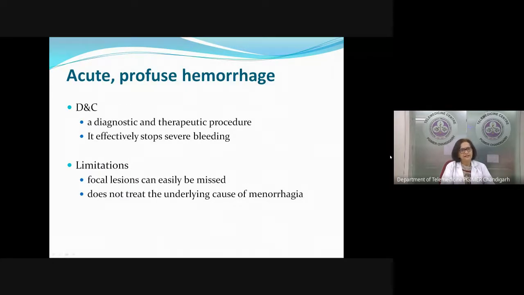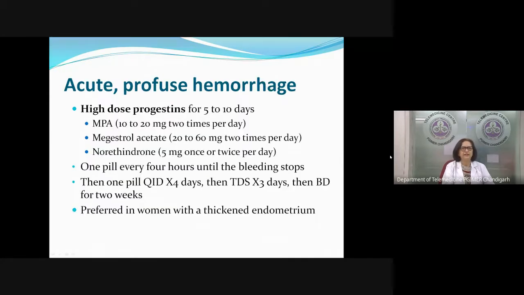Now, if the woman is stable, as I said, the options I have given you, DNC is a very good option, diagnostic as well as therapeutic, and it effectively stops severe bleeding. The problem is that it will not cure the underlying cause of menorrhagia. Focal lesions can be missed. But then if the acute phase is controlled, we will have our report of the DNC, the histopath report, and then we can treat her accordingly.